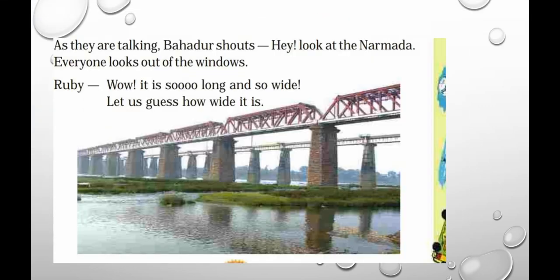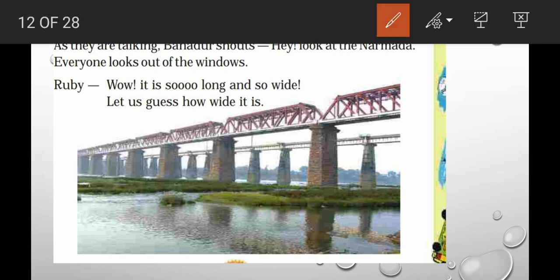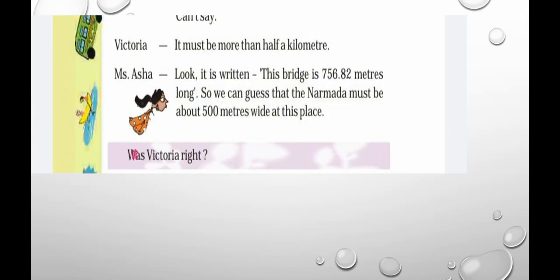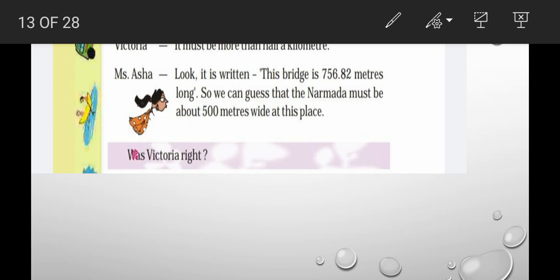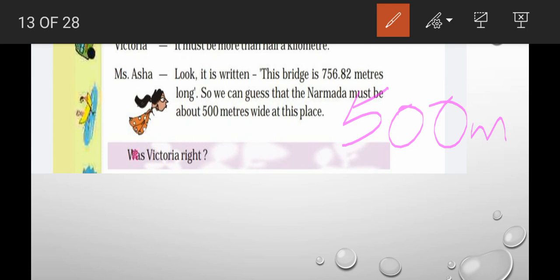Now comes the next. As they are talking, Bahadur shouts, "Hey, look at Narmada." Narmada is a river. You can see the river in the picture. Everyone looks out the windows. The discussion started about the length of the bridge, the width of Narmada. Victoria is saying it must be more than half a kilometer. That is, the length of the bridge is more than half a kilometer. What is half a kilometer? In the previous chapter you saw that, right? Half a kilometer means 500 meters. So we should know what the length is.